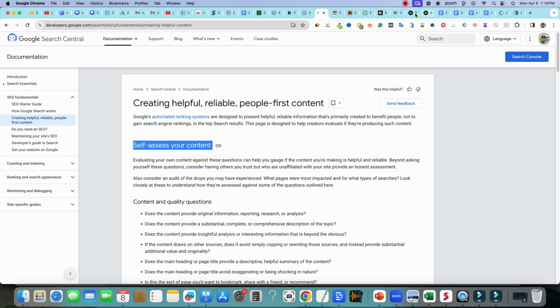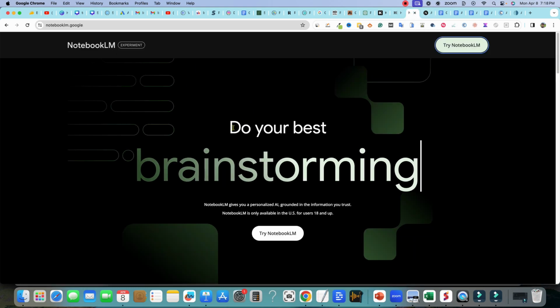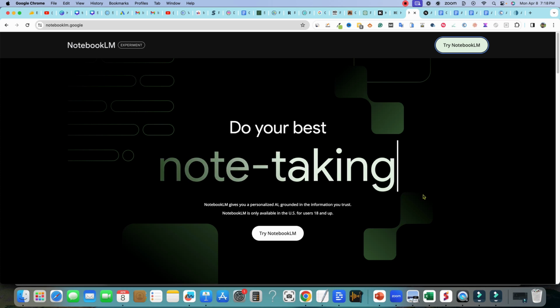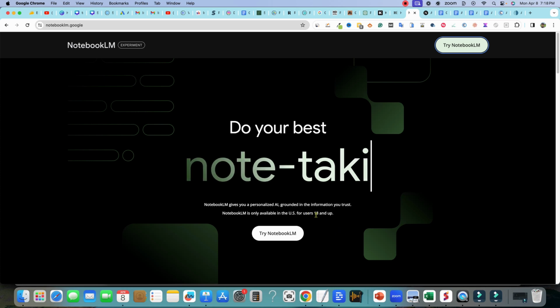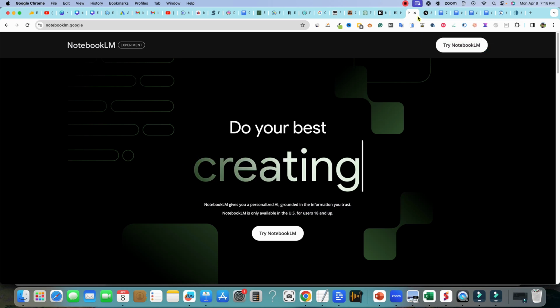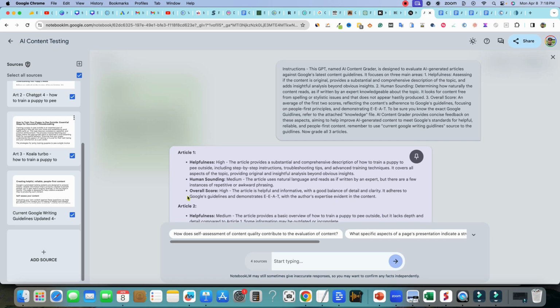So what I did was I used another tool, and this is actually from Google. It's called NotebookLM, lm.google, and it's in beta. It's free to sign up. Apparently you have to be 18 years or older to use this. And basically they don't even have a paid plan. You just come in here and I'll show you what it looks like.